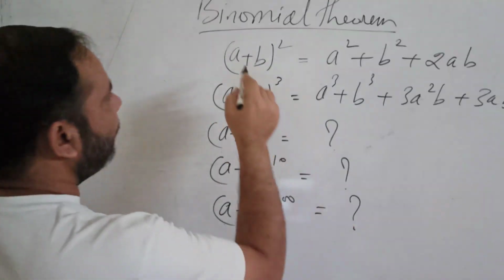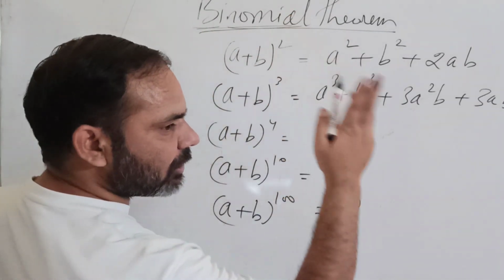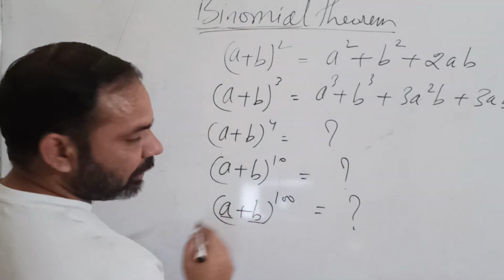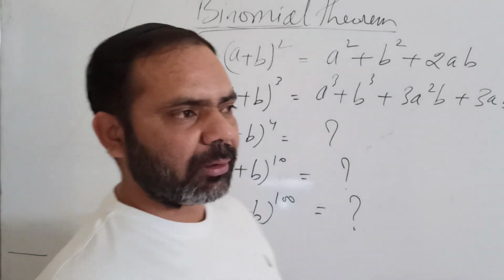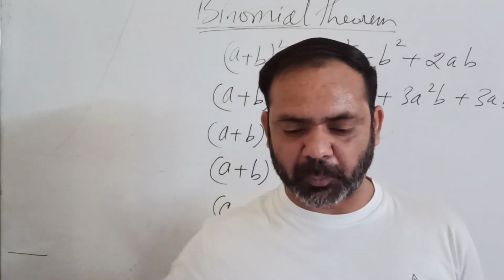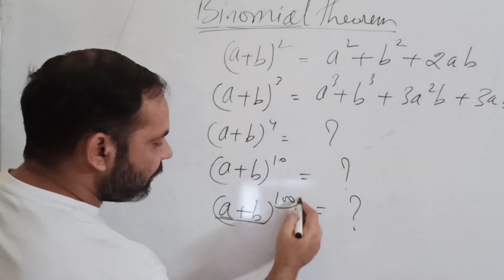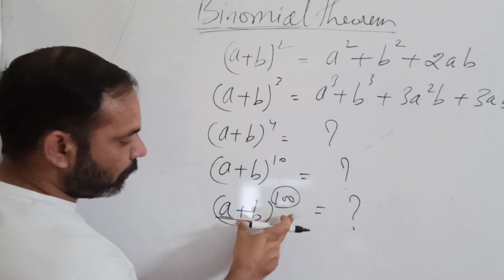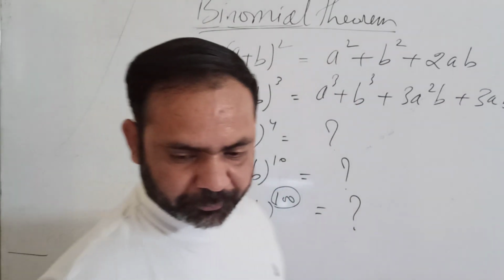Binomial means bi means two, nomial means terms. So you have two terms, and there is a theorem for the expansion of a binomial term raised to some exponent. To get the value of that you have the binomial theorem.